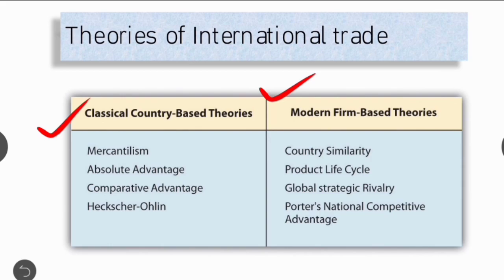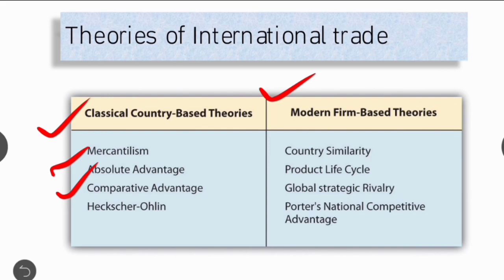See one by one. Mercantilism theory: the oldest theory, developed during the 16th century in Europe. Then the second one is absolute advantage theory, given by Adam Smith in 1776. A country has absolute advantage in the production of a product when it is more efficient than any other.